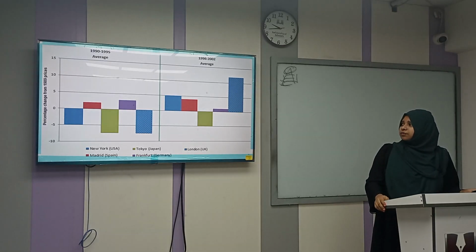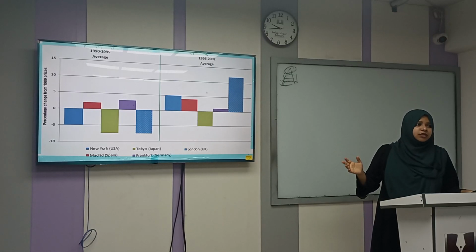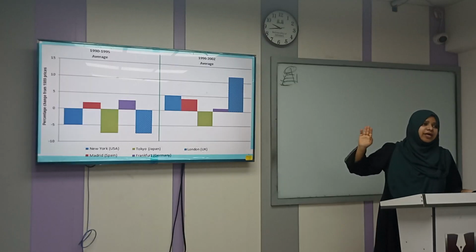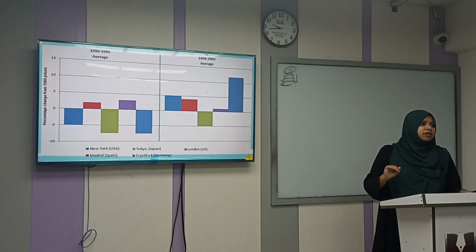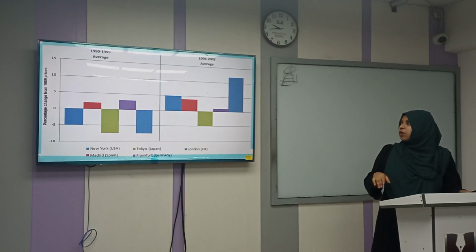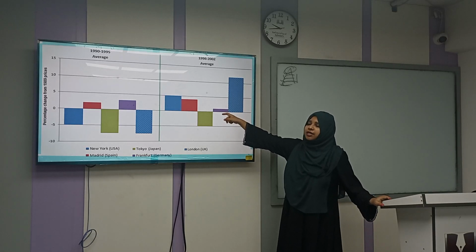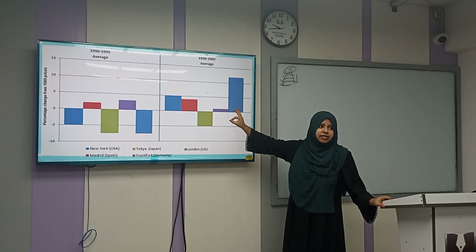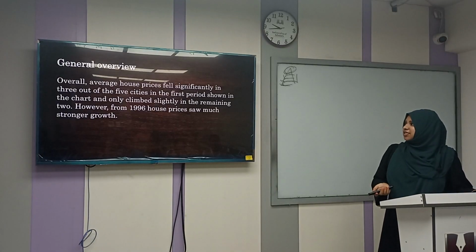Don't go for city to city comparison. Don't go for that. You have to tell the big difference, or big facts. So here the biggest fact is that all the house prices, compared with the year 2000, all of them actually go up, right? And what was the exception? The exception was this one, but it was still bigger than our average or base year 1989. Okay, so this is our general overview.